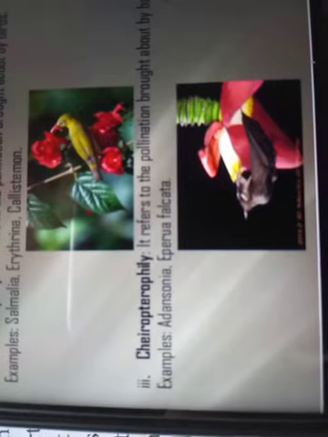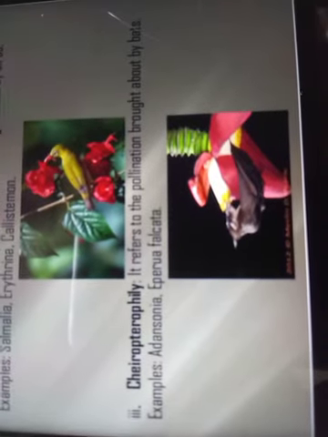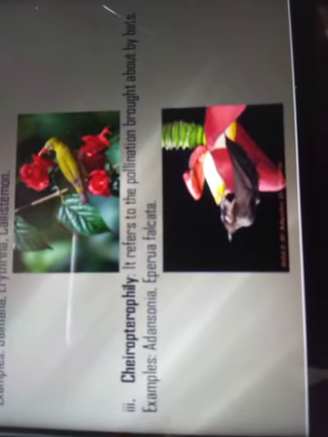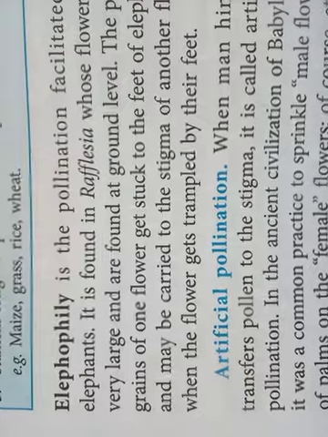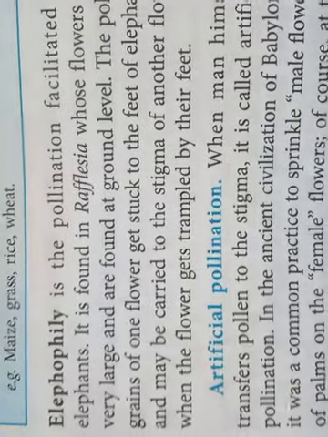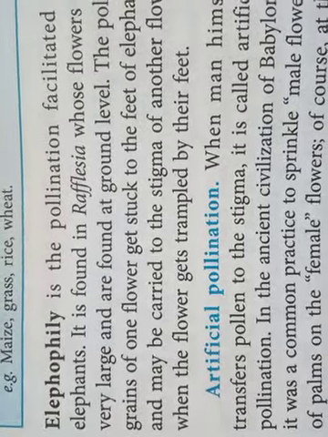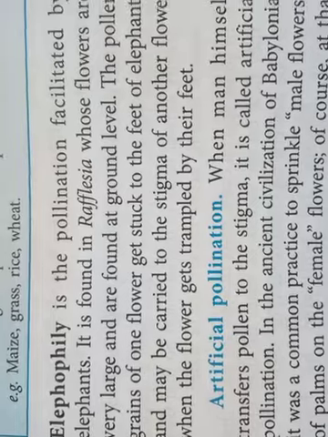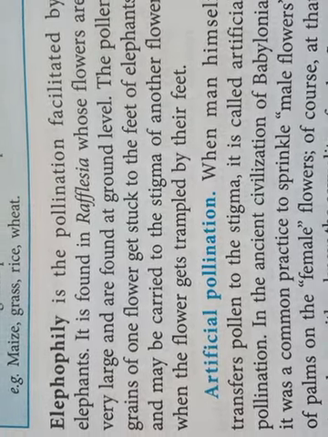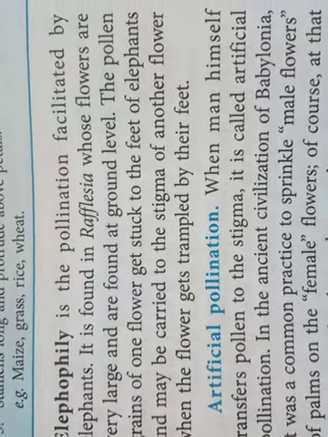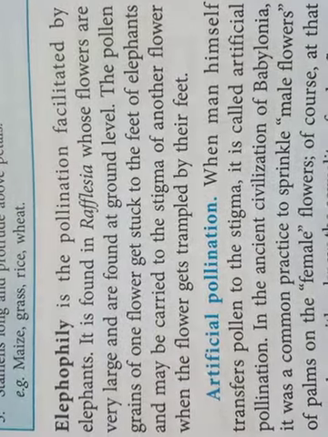Next is chiropterophily, which is brought about by bats. Examples of such flowers are Adansonia, etc. One more topic which is given in your book is elephantophily. This is pollination which is facilitated by elephants. It is found in those plants which have very large flowers. For example, Rafflesia, which is one of the largest flowers in the world.